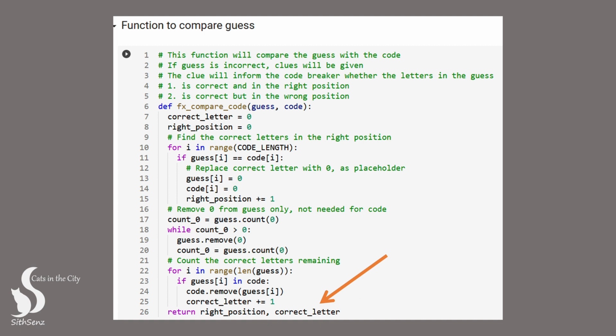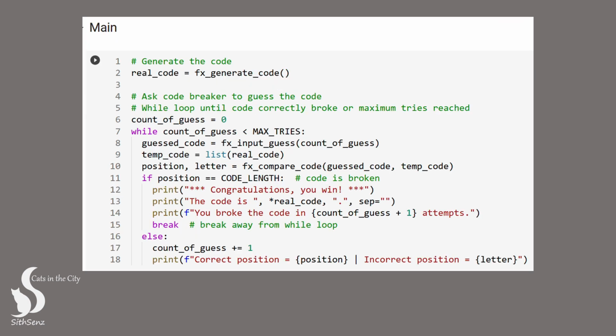Finally, we are ready to build our main program for the Mastermind game. We'll need to connect all our functions together, in a logical and coherent way to make our game work. Firstly, we'll generate the secret code using the generate code function, and save the secret code in the real code variable. Next, we'll keep track of the number of guesses by our code breaker using the count of guess variable.